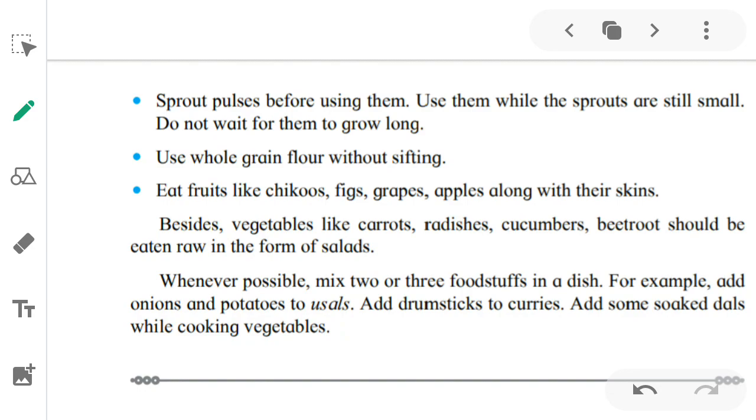Whenever possible, mix 2 or 3 foodstuffs in a dish. मतलब let's see. For example, add onions and potatoes to usal. Add drumsticks to curries. Add some soaked dals while cooking vegetables.